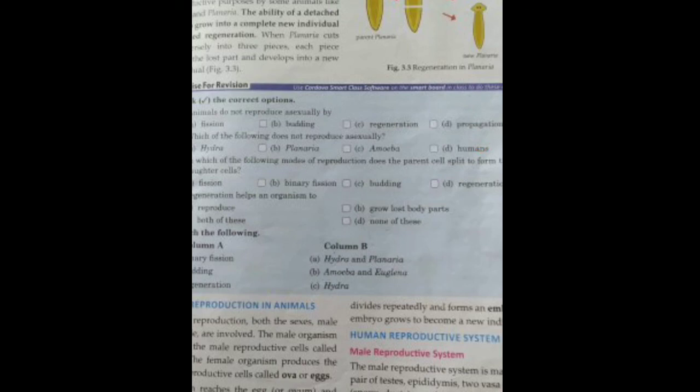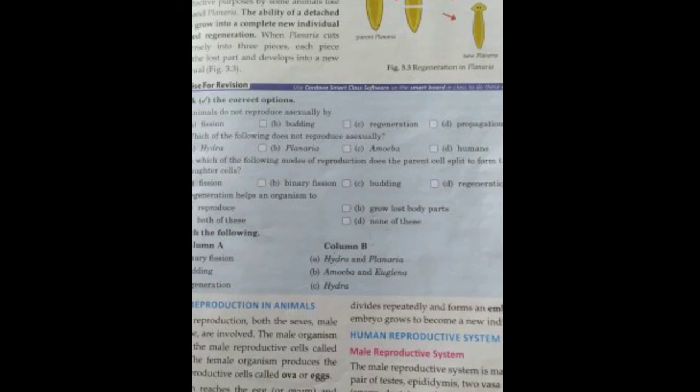In which of the following modes of reproduction does the parent cell split to form two new daughter cells? Fission, binary fission, budding or regeneration. It is binary fission, right? Regeneration helps an organism to reproduce, grow lost body parts, both of these, or none of these.